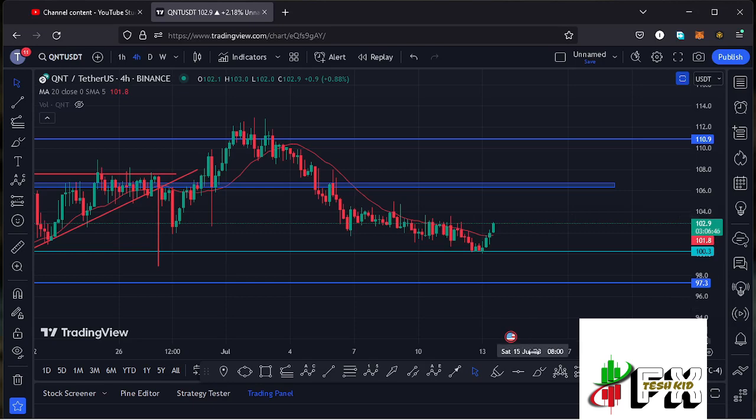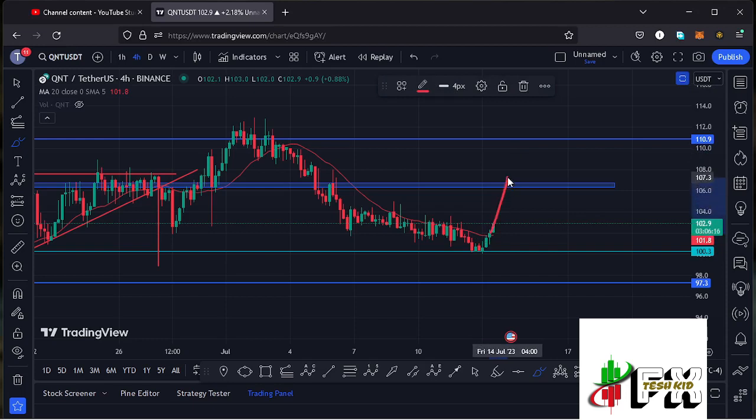At the time of this recording, Quant is holding above a key area of support at around the $100.3 mark, which is now acting as support for us to continue gearing up. We are also holding above the 20-day MA here on the 4-hour chart, which is also acting as support for us to continue gearing up. And the next key area of resistance that I'm keeping my eyes on is at around the $106.5 mark.